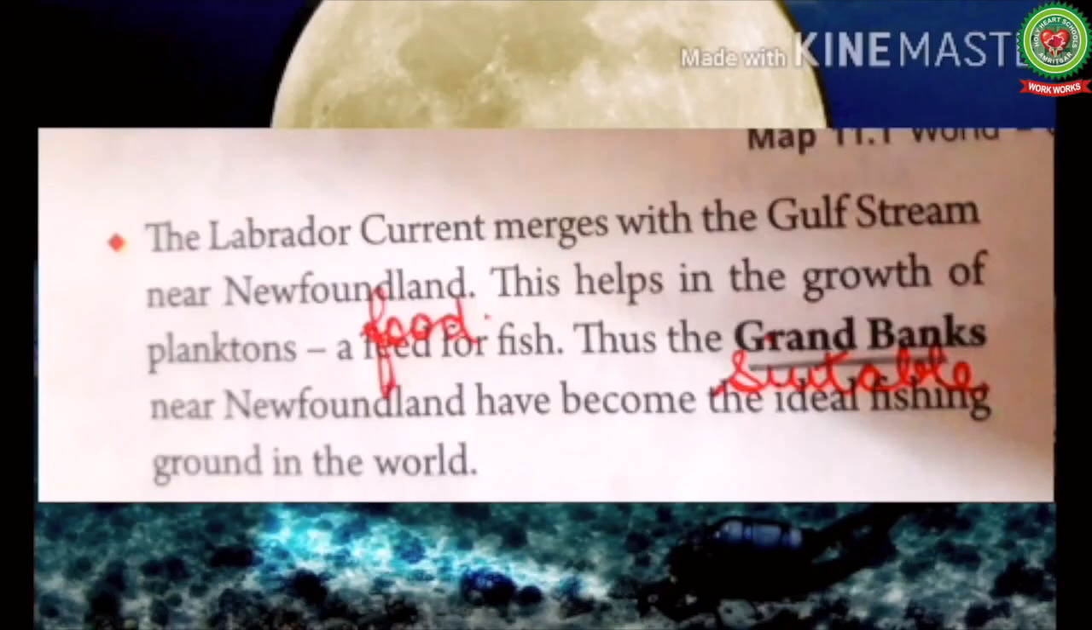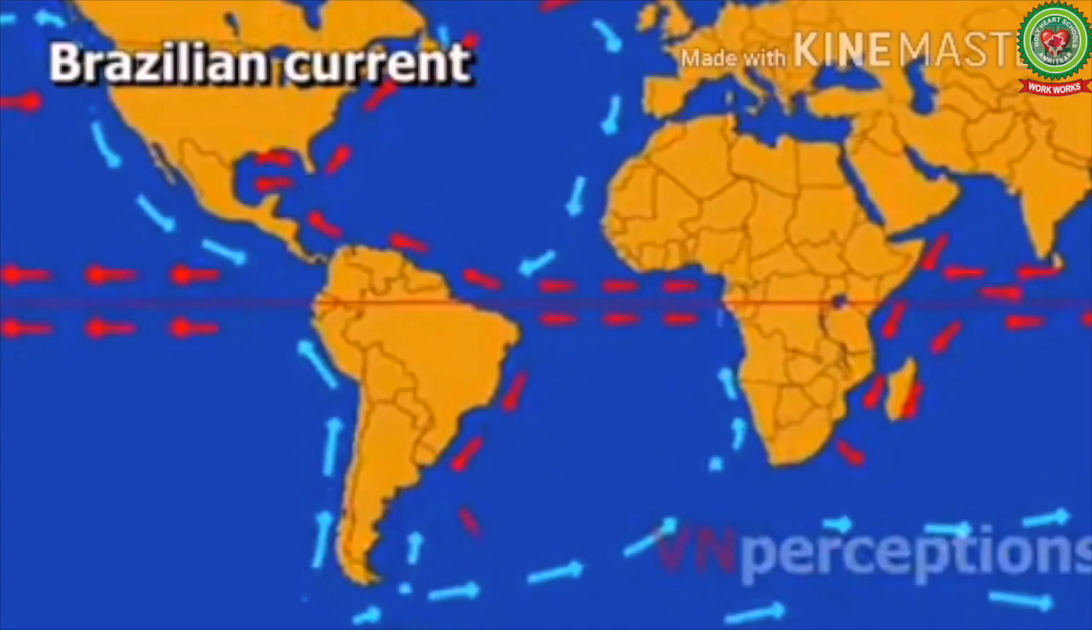The Labrador Current mixes with the Gulf Stream near Newfoundland. This helps in the growth of planktons, a feed for fish. Thus, the Great Banks near Newfoundland have become the ideal fishing grounds in the world. Ideal means most suitable. Now next we have currents of the South Atlantic Ocean.